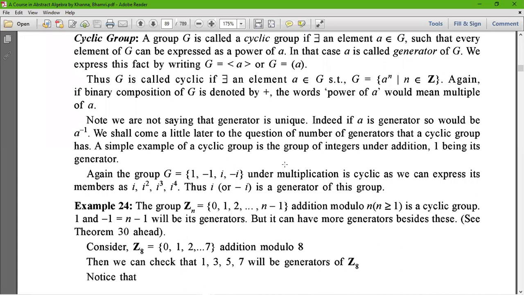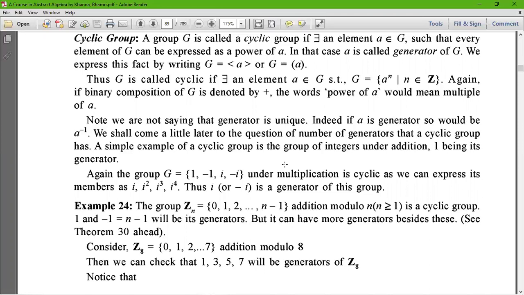Cyclic group. As we earlier saw, a group G is called a cyclic group if there exists an element A belonging to G such that every element of G can be expressed as a power of A. In this case, A is called the generator of G.